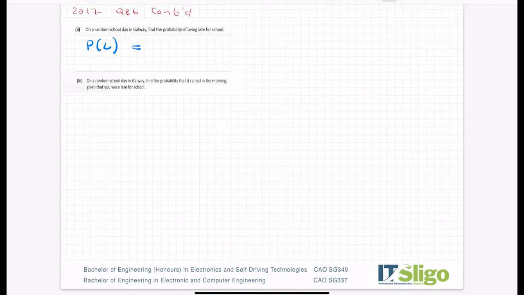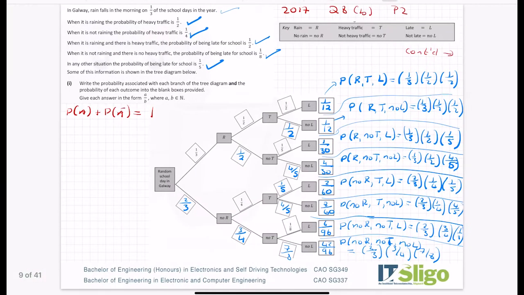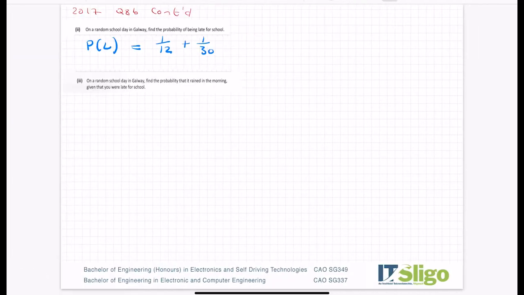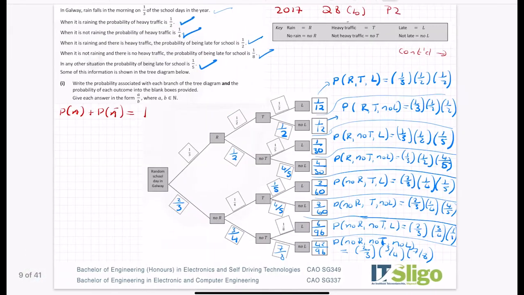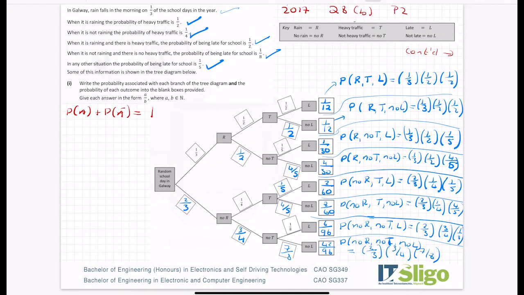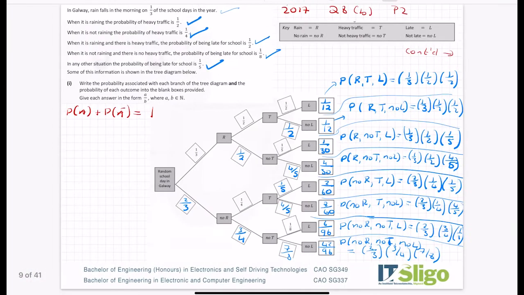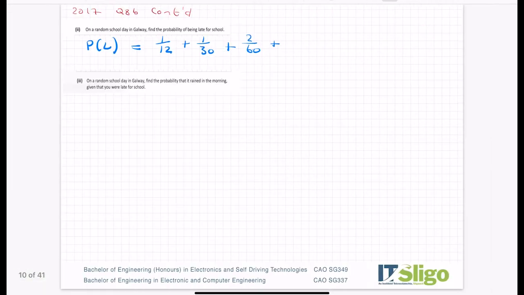So I would have a 12th from that first one, or, which means I'm going to add a 30th plus this one here, 2 60ths plus 6/96.